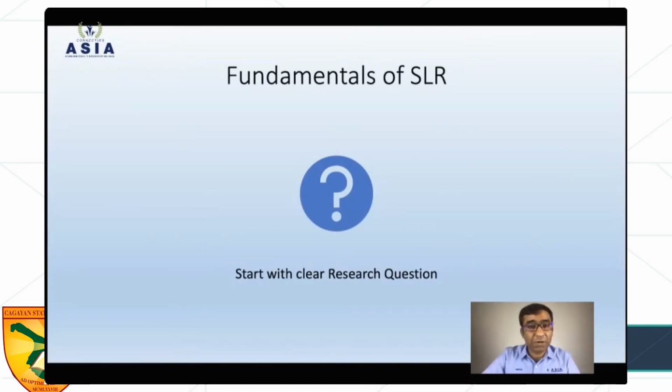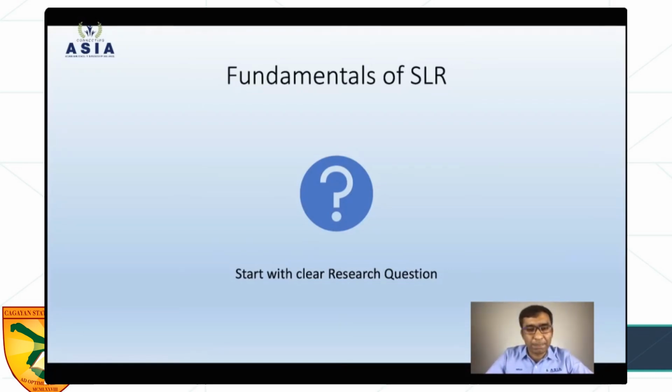Remember, when you are writing a systematic literature review, we need to start at some point, and that point is asking a question, a research question. Always start your systematic literature review with a very clear research question. Don't include many variables in one go, like moderator, mediator, or many concepts. You cannot add many of these concepts in one literature review process. So if you want to include more variables, you need to conduct more literature reviews. One literature review is not suitable for all. So focus on limited things. Start with a very clear question.